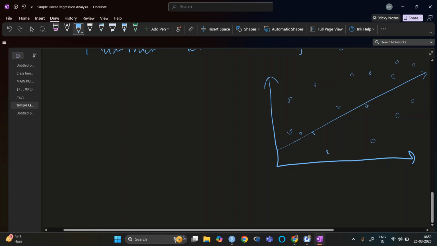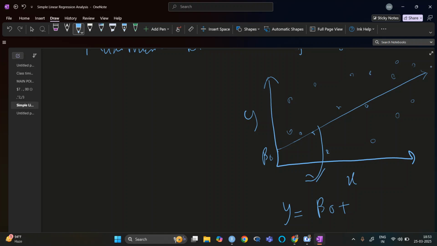This one is x, this one is y. Let's say this line is y equal to beta naught, the intercept term, plus beta 1 x. This slope is beta 1, and then we have some error.